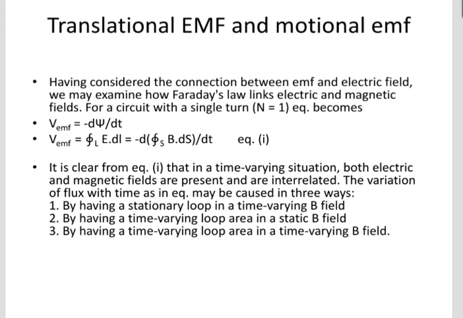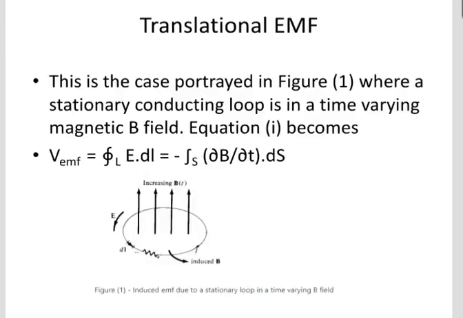in a time varying situation, both electric and magnetic field are present and are interrelated. The variation of flux with time may be caused in three ways: by having a stationary loop in a time varying B field, by having a time varying loop area in a static B field, and by having a time varying loop area in a time varying B field. So first is translational EMF.